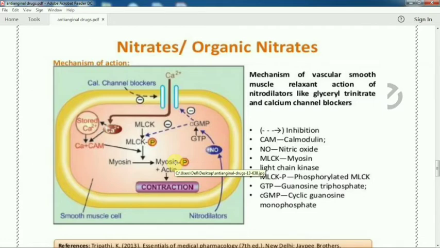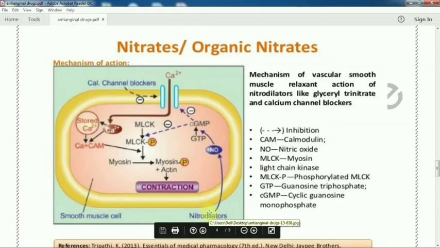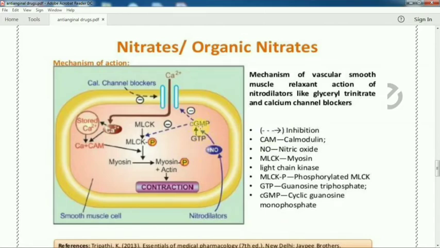But when we are using a calcium channel blocker, it blocks this. As a result, the cell is unable to contract, or the blood vessel is unable to spasm, so it automatically dilates. Similarly, when we are using a nitrodilator or glyceryl trinitrate, it stops the conversion of guanosine triphosphate to guanosine monophosphate.